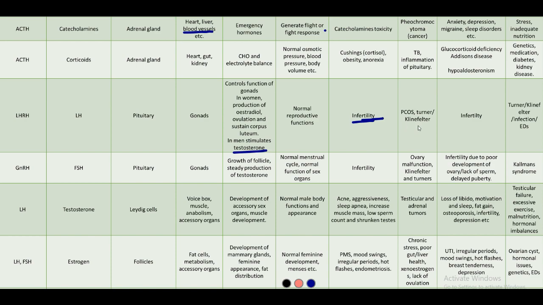Then we have Turner and Klinefelter. Turner syndrome and Klinefelter syndrome are genetic syndromes. So they are genetic disorders. Here, these are due to chromosomal aberrations.